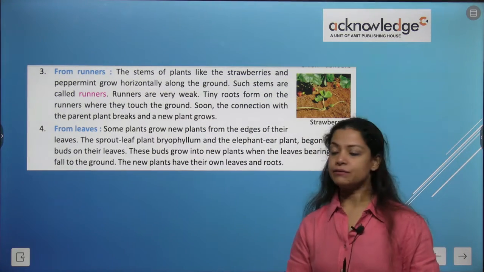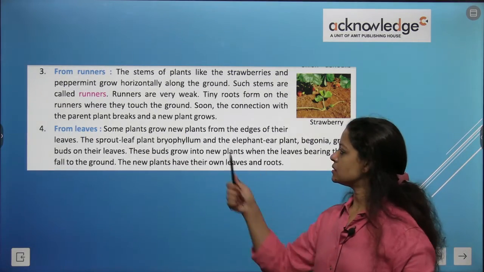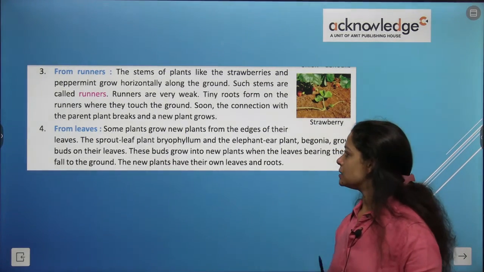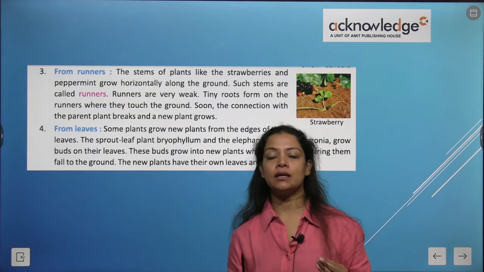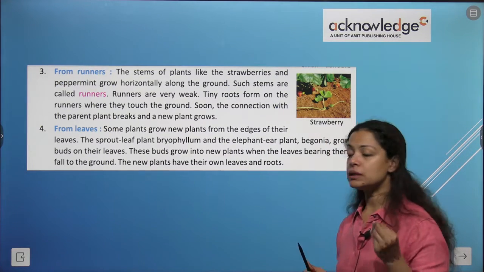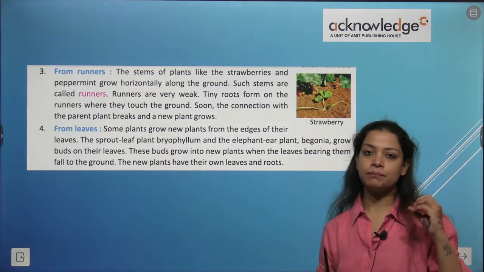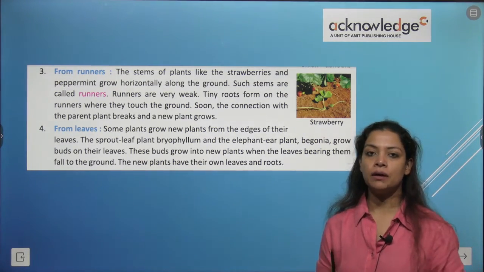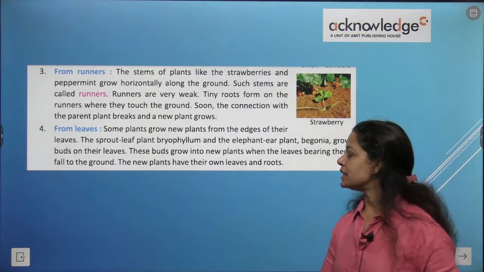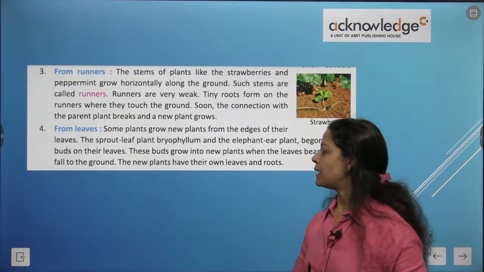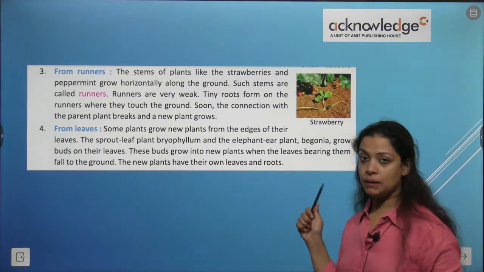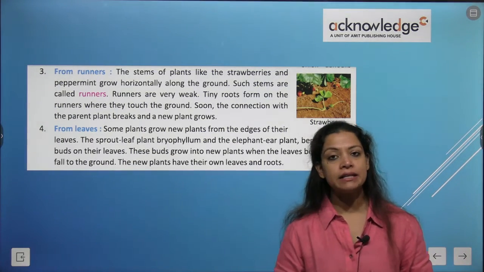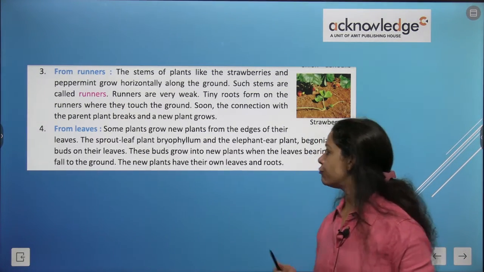Now from leaves, what happens? Some plants grow new plants from the edges of their leaves. So small leaves form on the edges of leaves. They act as a baby plant and then they become a mature plant. The sprout leaf plant, that is bryophyllum, and the elephant ear plant are examples.